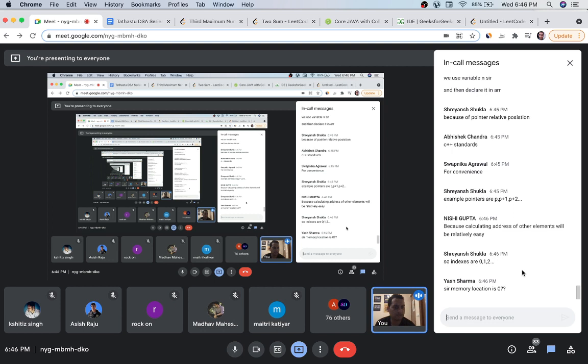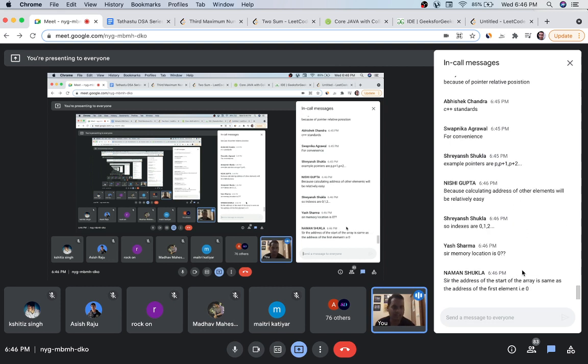Is the memory location 0, sir? Memory location can be any value, but the index is 0. Okay, Naman, that's not the reason. The reason is somewhere around this: we can calculate the address of other elements relatively easily.